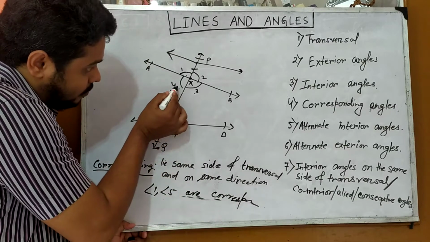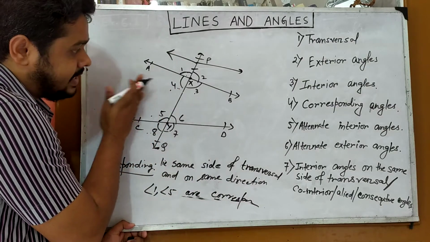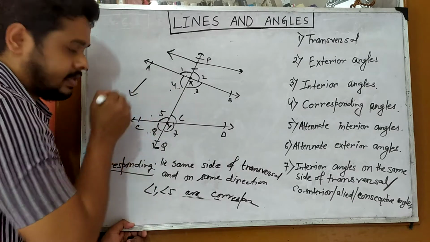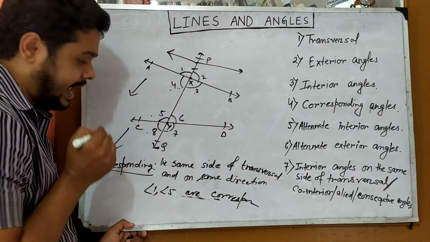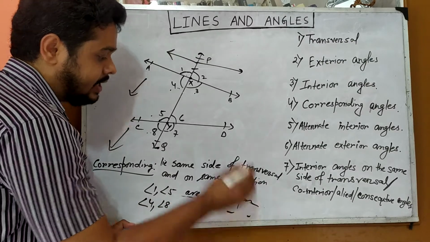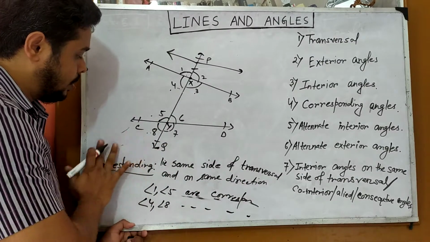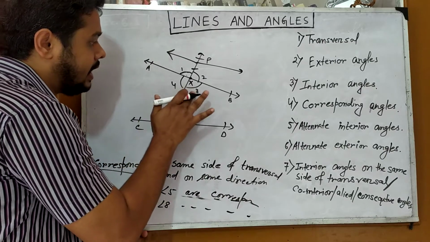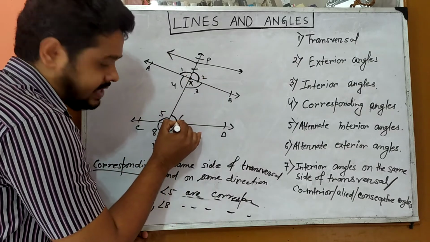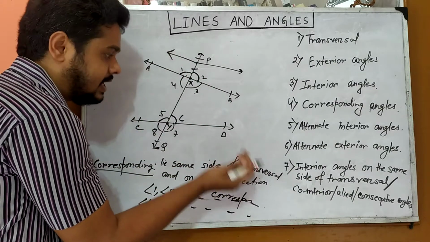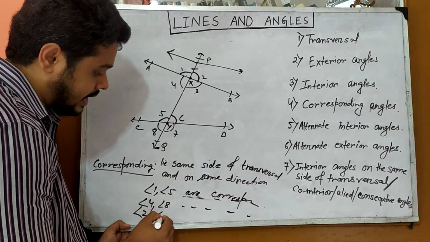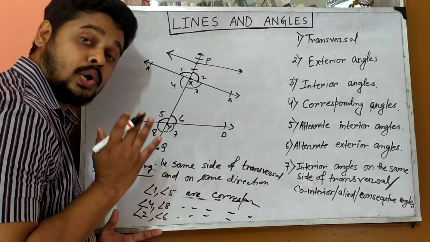Similarly, see 4 and 8. They are on the same side, that is the left hand side, and their direction is also the same. 4 is in the downward direction, and number 8 is also in the downward direction. So we can say angle 4 and angle 8 are corresponding angles to each other. Now similarly, angle 2 and angle 6 lie on the right hand side of the transversal and both are in the upward direction. So angle 2 and angle 6 are corresponding angles to each other.